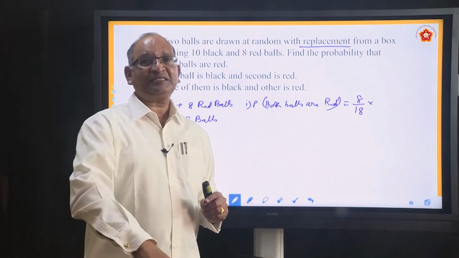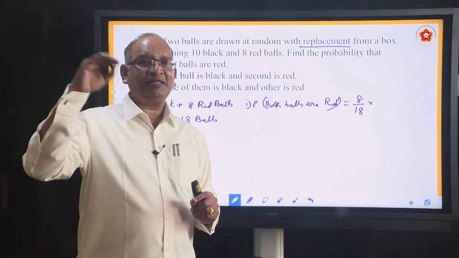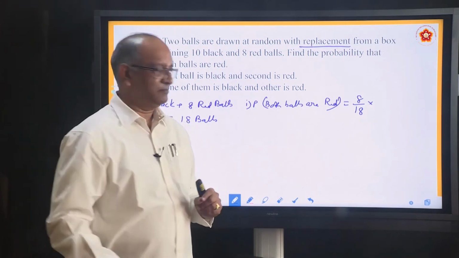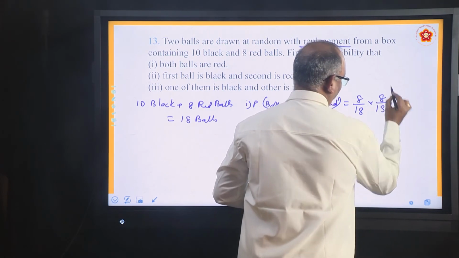Since you are replaced back and again you are drawing a ball and he is asking what is the probability that that is also red. So it will not change, it will be 8 by 18. Simplify.